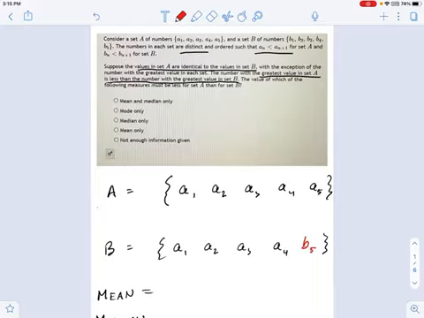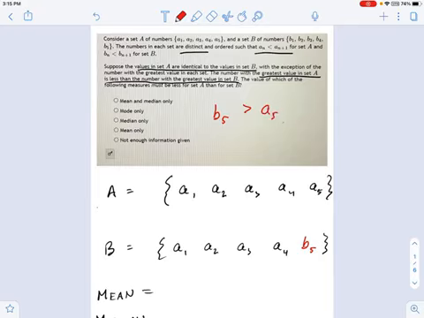They're ordered. So these might be 1, 2, 3, 4, 5. They might be 2, 4, 6, 8, 10. Who knows? But we also know that set B has the same values as set A, if you look in the second paragraph, with one exception. That last number in set B, which I've colored in red, is going to be greater than A5. So that's important. I know that B5 is greater than A5.